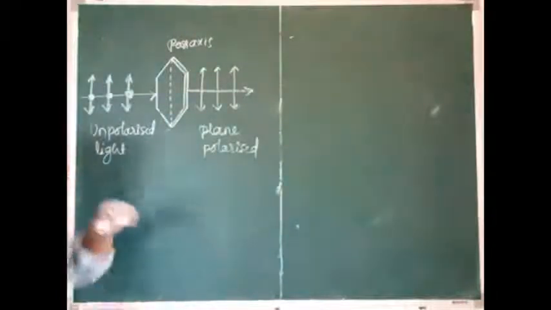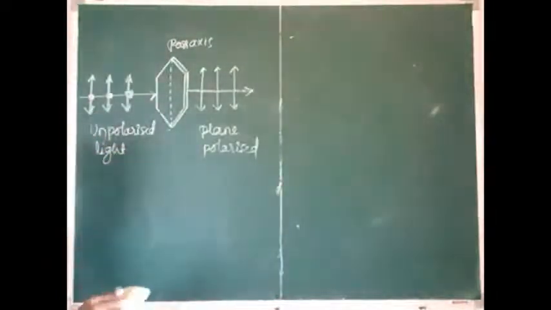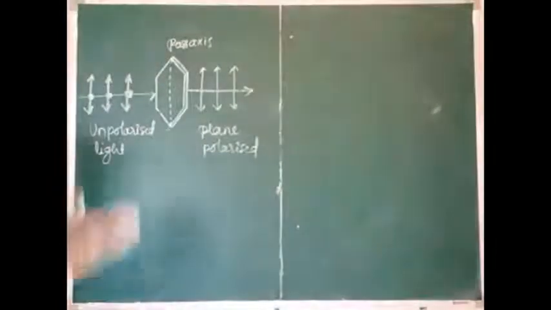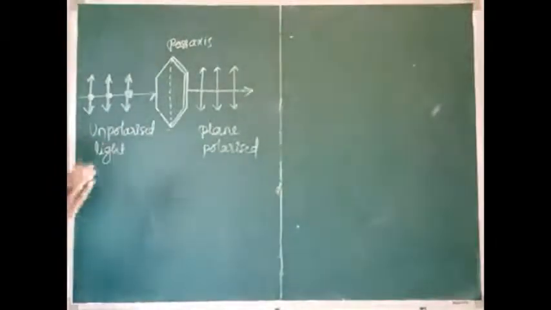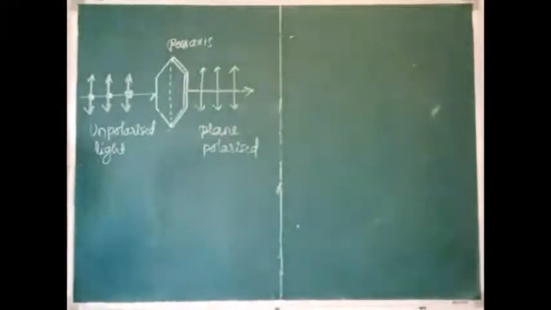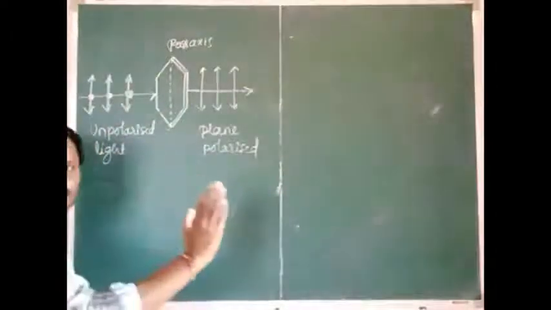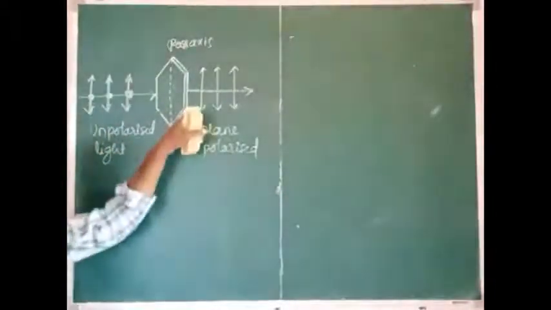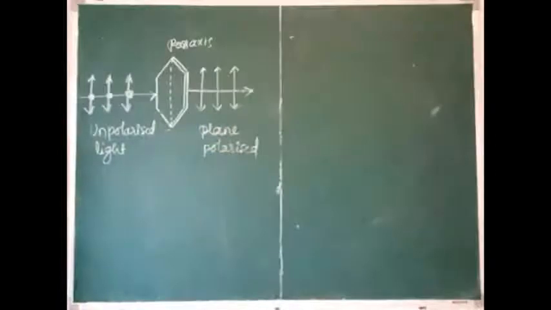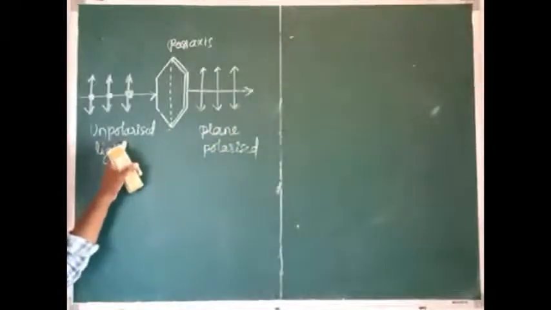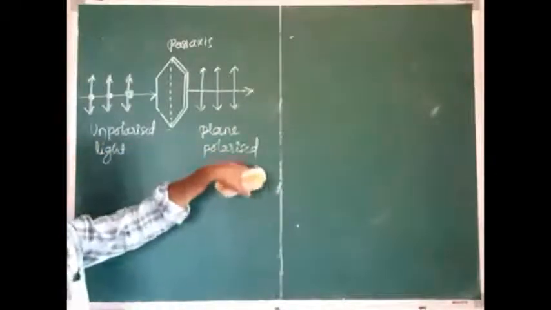Okay, see here. Then what about the remaining vibrations? These are the vibrations which are parallel to the transmission axis. They can pass through the transmission axis. The remaining vibrations are absorbed by the polaroid. Only these vibrations pass through the transmission axis. Then the light is said to be plane polarized, meaning ordinary or unpolarized light becomes plane polarized.